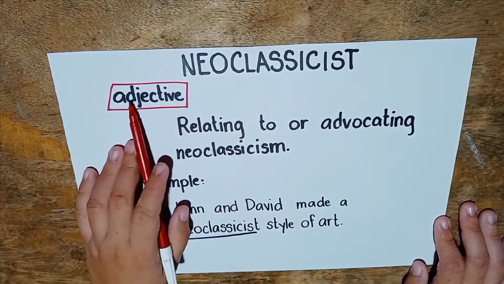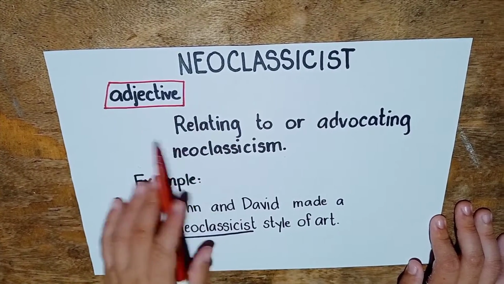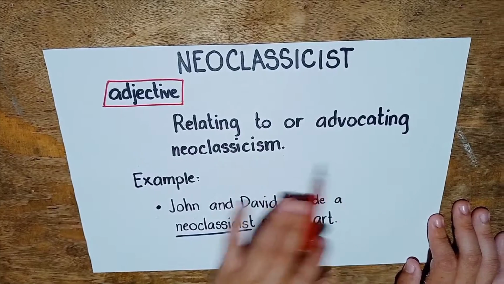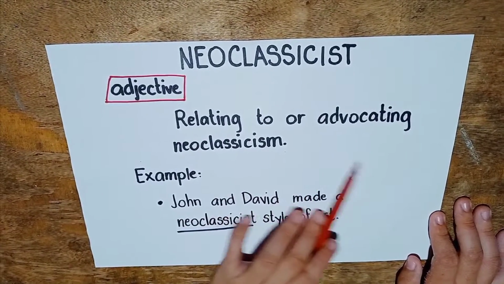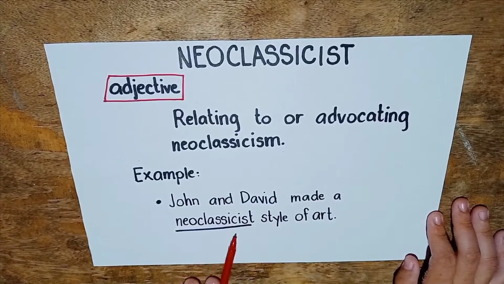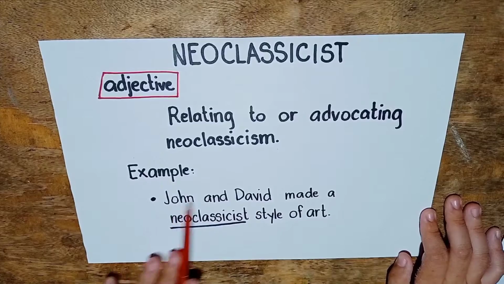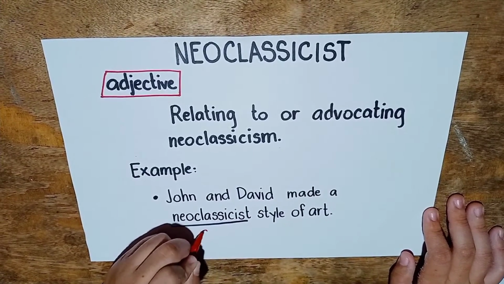Now let's define neoclassicist as an adjective. It means relating to or advocating neoclassicism. For example, John and David made a neoclassicist style of art. Neoclassicist here is identified as an adjective.